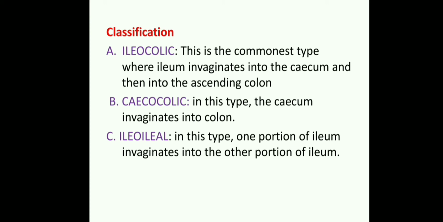Ileocolic means the ileum invaginates into the cecum and then into the ascending colon. That is the commonest type, where the small intestine is attached into the large intestine, mostly the ascending colon. Ileocolic is the commonest type. There are three types in total: ileocolic, cecocolic and ileoileal. This is the classification.